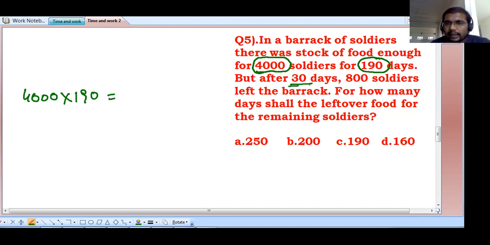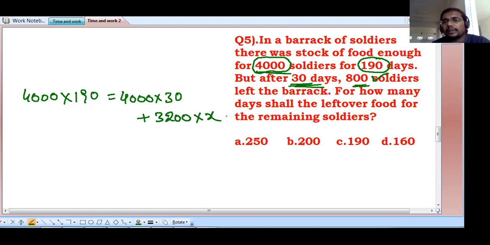This is the total work we can say M1 D1 is equal to. But after 30 days, what is happening? 4,000 soldiers are there in that barrack, but after 30 days, 800 soldiers leave. That means 4,000 soldiers ate for 30 days. After that food remains, because 4,000 soldiers can eat for 190 days, and only 30 days are completed. After that, 800 soldiers are left out of this 4,000. That means 3,200 soldiers are remaining. They can eat for X number of days. They are asking what this X value is.